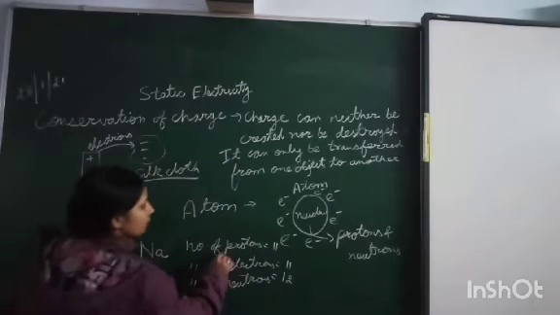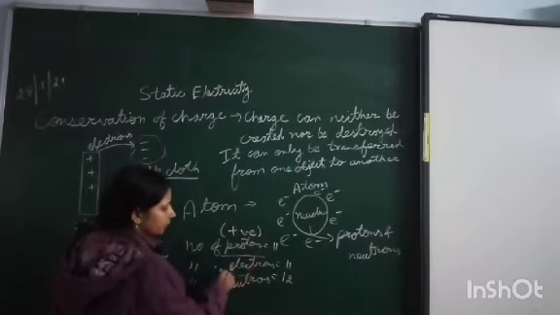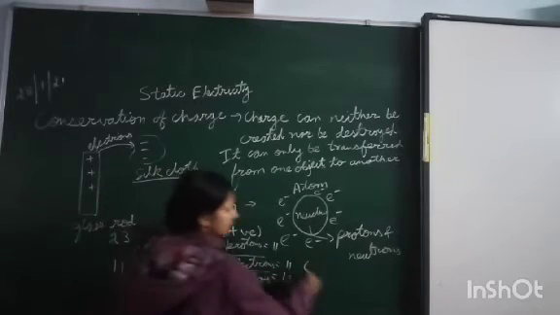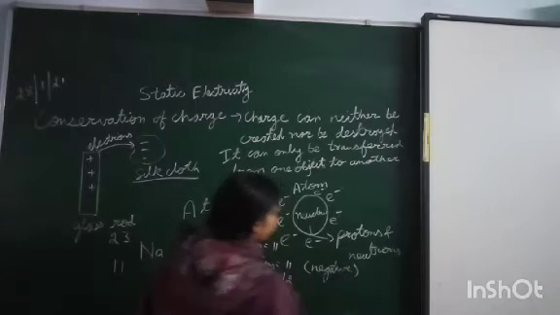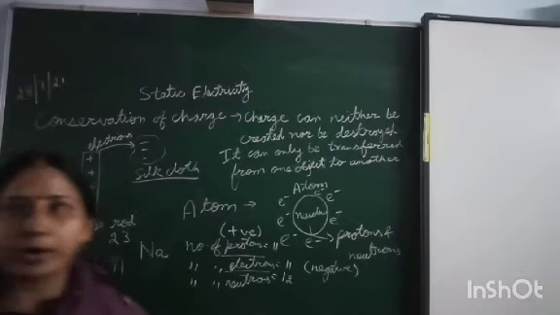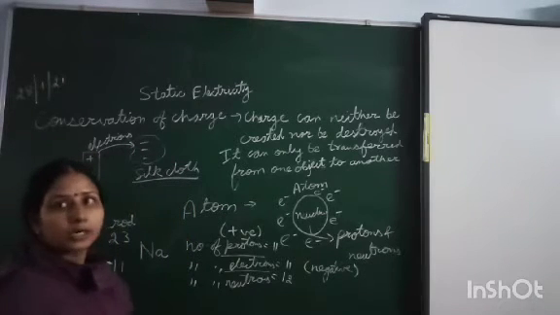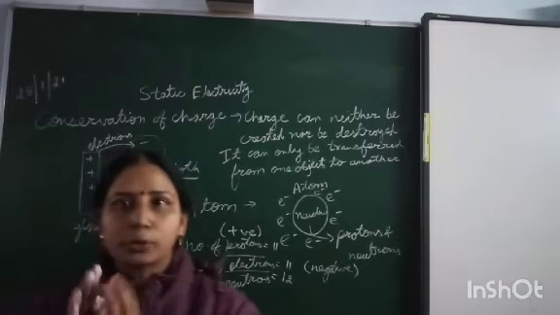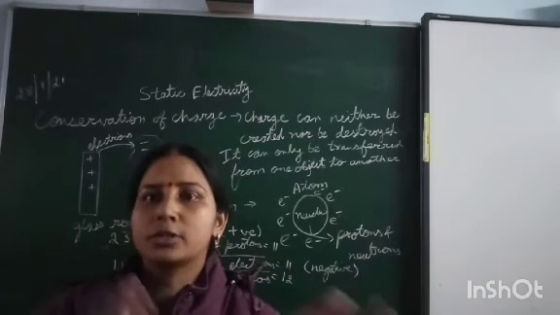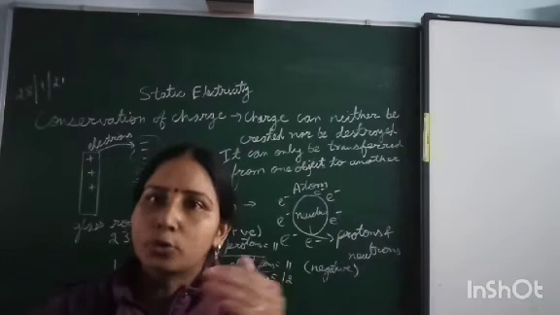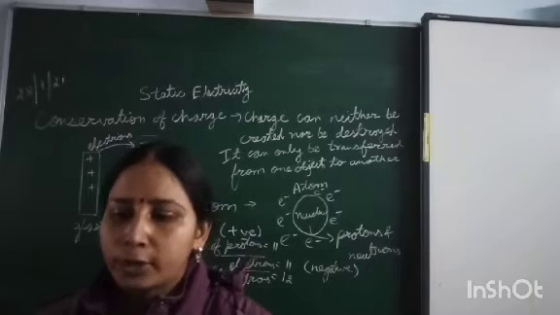Now, what is the charge on protons? It is positive. And what is the charge on electrons? It is negative. Now if we have an equal number of protons and electrons, the atom is neutral. So if we take the total charge on an atom, number of protons plus number of neutrons plus number of electrons, the total charge becomes 0. Okay. Now what is happening?